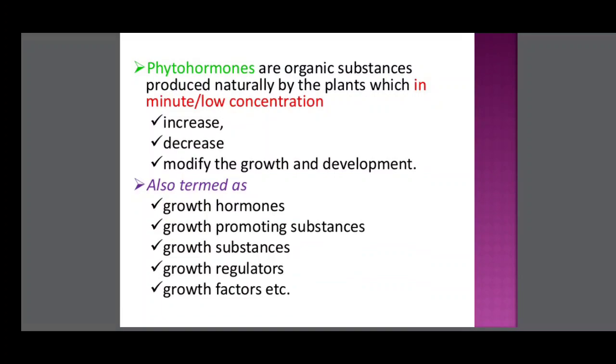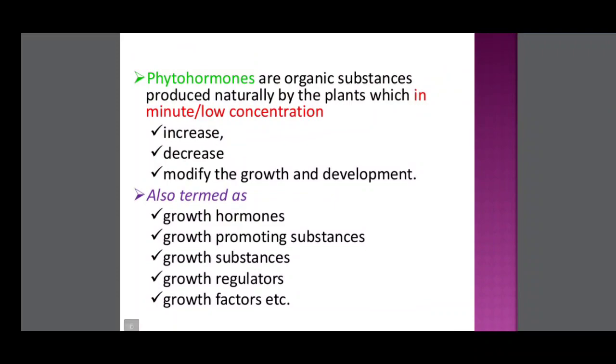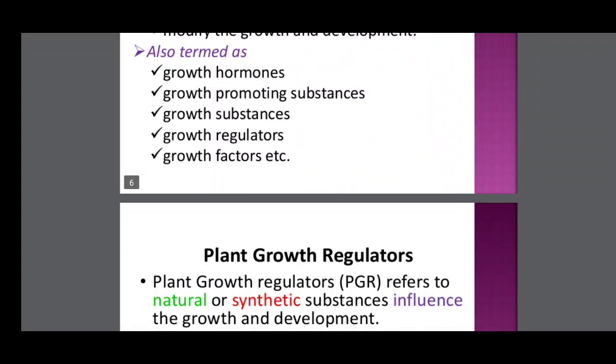Phytohormones are also termed growth hormones, growth promoting substances, growth substances, growth regulators, growth factors, etc. These are synonyms of phytohormones.